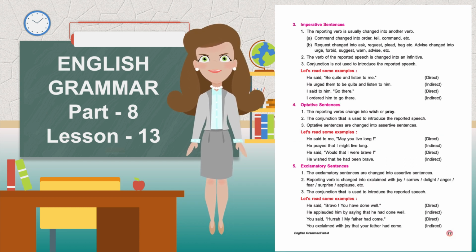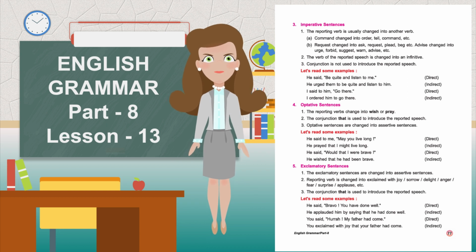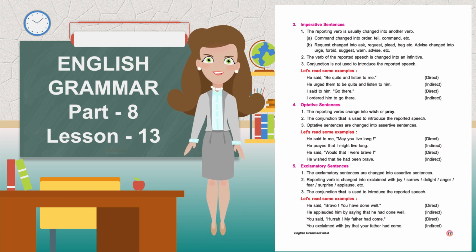Imperative sentences. The reporting verb is usually changed into another verb. Command changed into order, tell, command, etc. Request changed into ask, request, plead, beg, etc. Advice changed into urge, forbid, suggest, warn, advise, etc. The verb of the reported speech is changed into an infinitive. Conjunction is not used to introduce the reported speech.